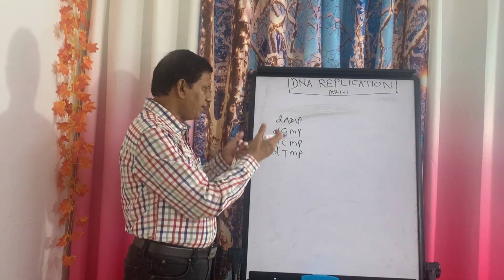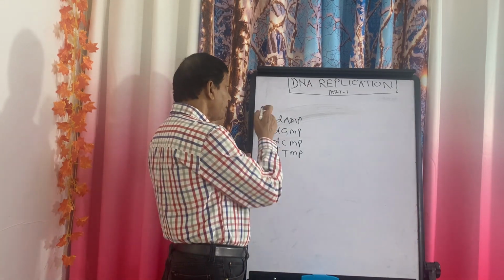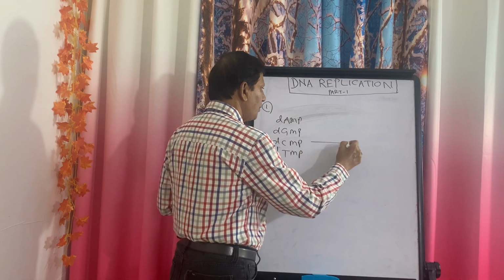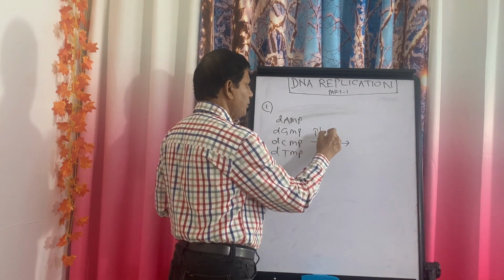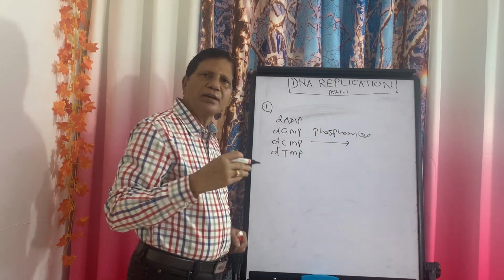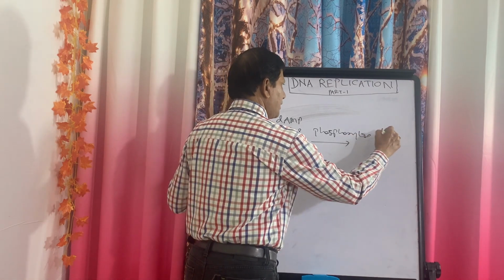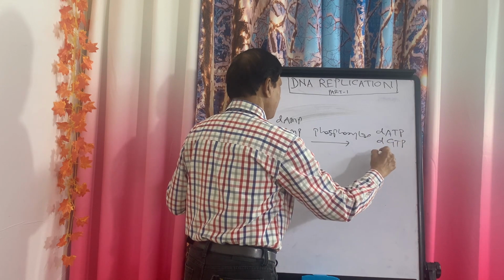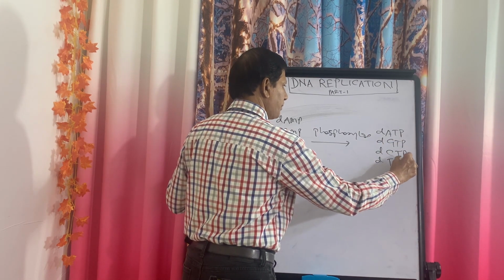These are the different substrates. Now, in the first step, these nucleotides will be phosphorylated with the help of the enzyme phosphorylase, and they will be converted to their triphosphates: deoxyadenosine triphosphate, deoxyguanosine triphosphate, deoxycytidine triphosphate, and deoxythymidine triphosphate.